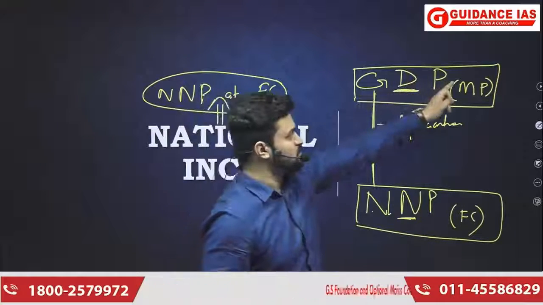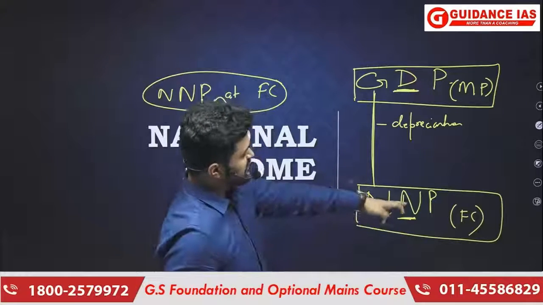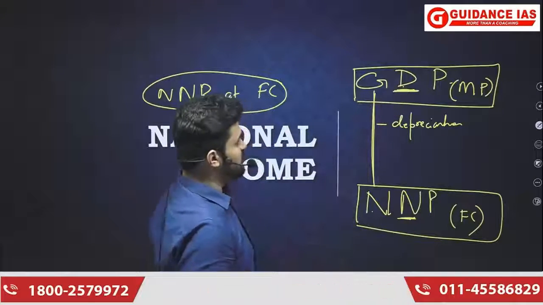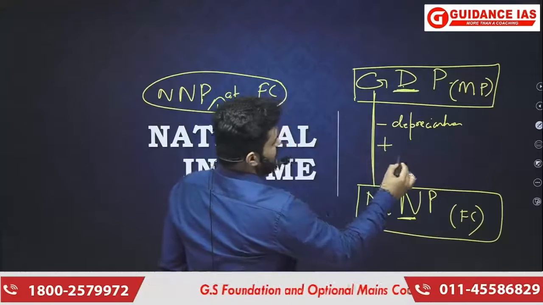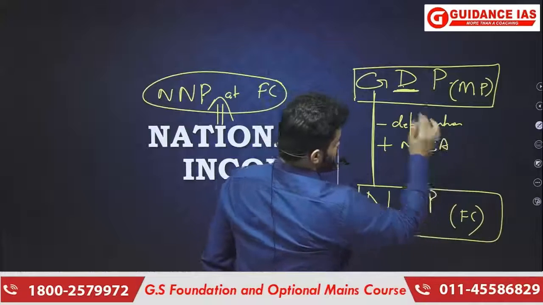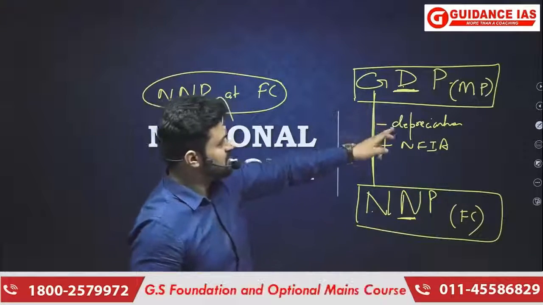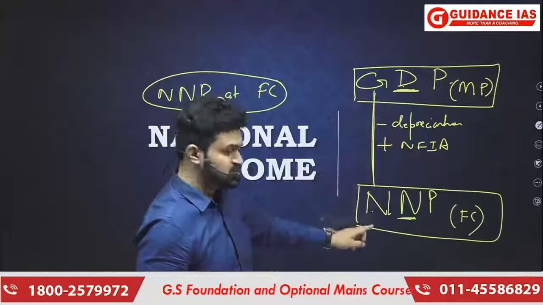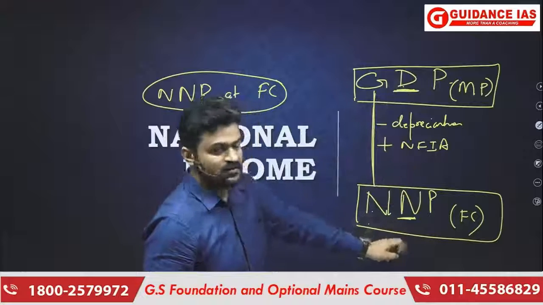Gross domestic product. Here it is net national product. So how to get national from domestic? If you have paid full attention, then I told you that we add NFIA in domestic to get national. So we subtract depreciation from gross to get net, and we add NFIA in domestic to get national.